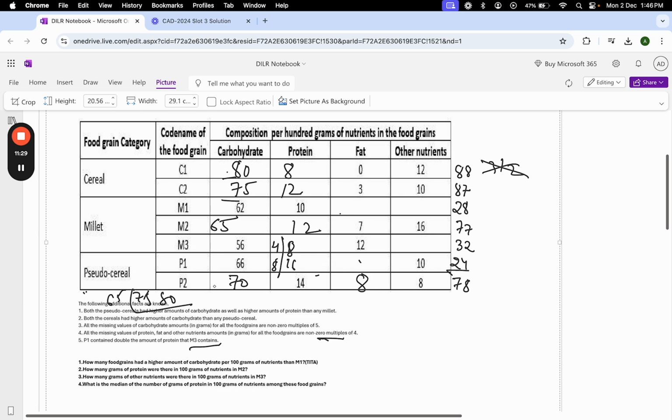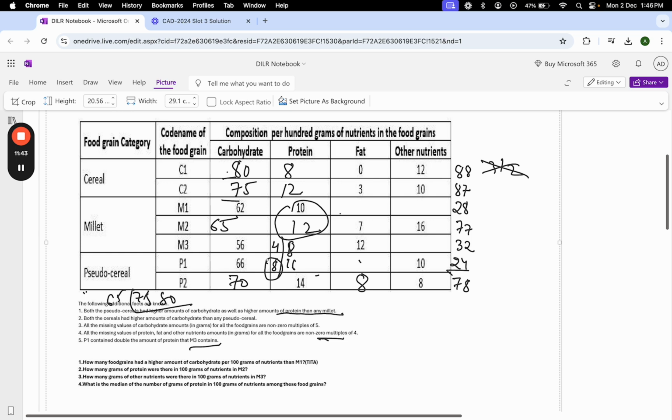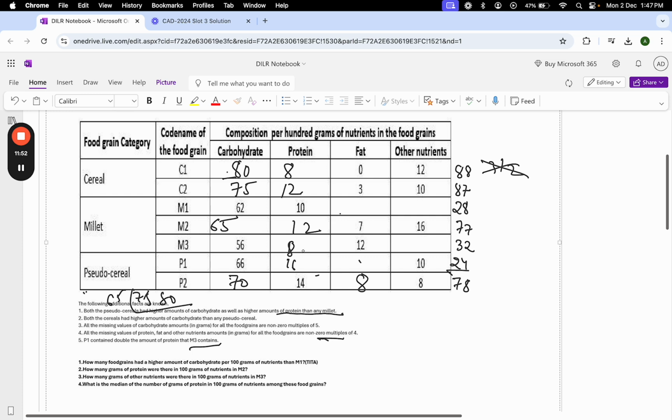Now let's see for 4 and 8. The value here is 8, here is 10 and 12. Proteins का value millet से ज़्यादा है in pseudo cereals, so this value would again be rejected. 4 and 8 are also rejected. So the only possible value for these two blanks is 8 and 16.